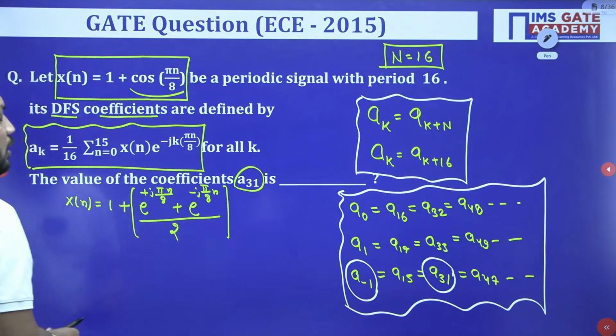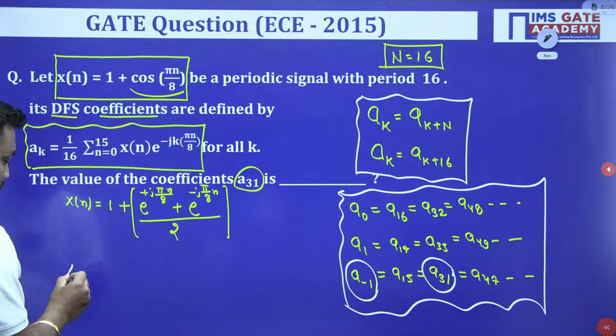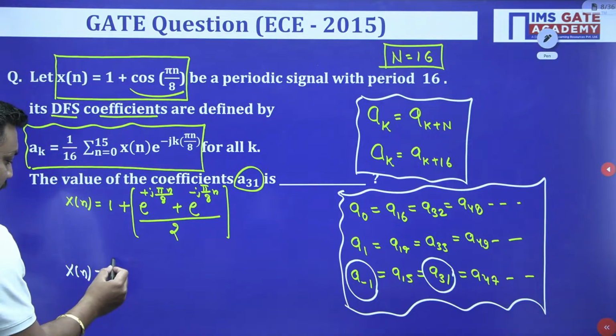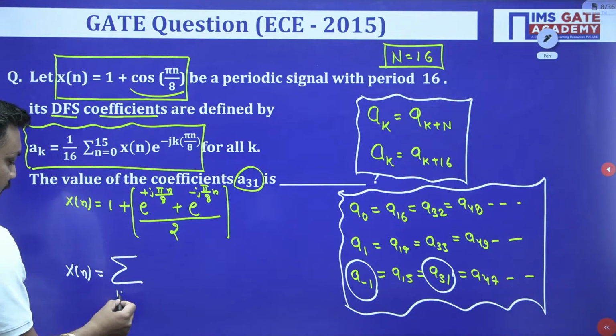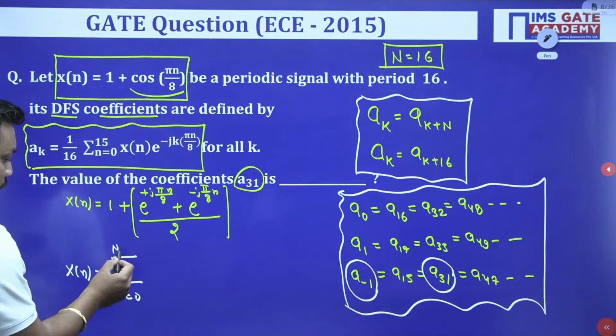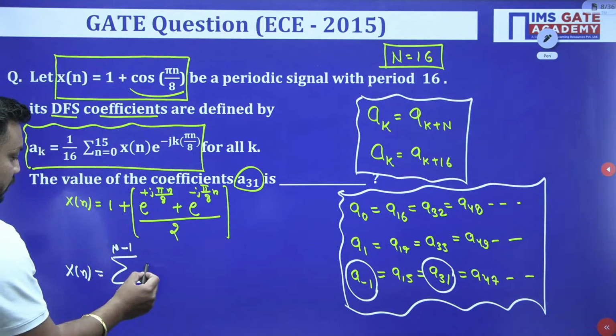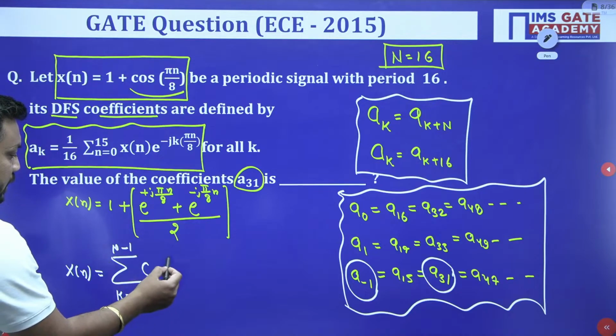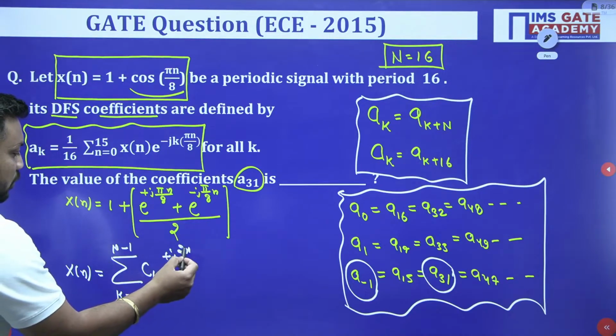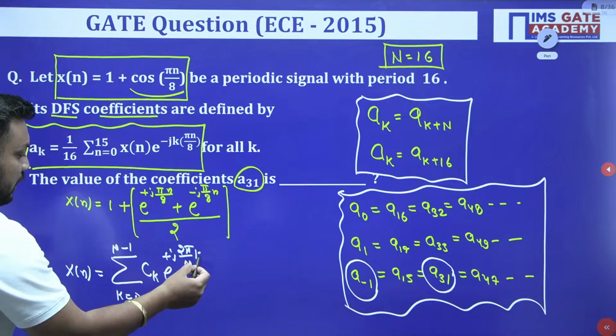And do you know the formula of x of n? Sir, x of n is nothing but the sum over k equal to 0 to N minus 1 of ck e to the power plus j 2 pi by capital N into kn.